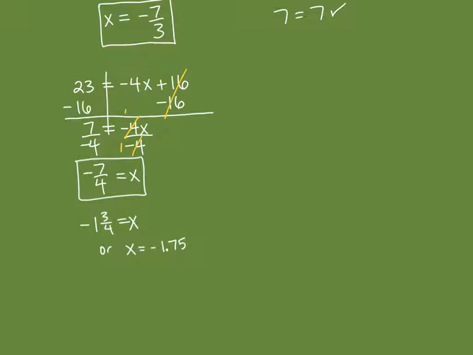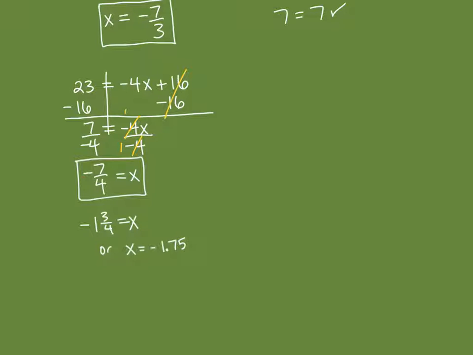Now, when you go back to check, I will say the version that you shouldn't use is this one, because if you're going to use a fraction, if you write it as -1 3/4, you're going to end up converting it to -7/4 in order to multiply anyway.